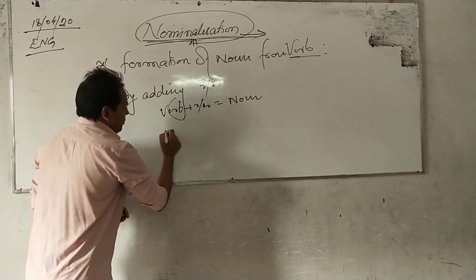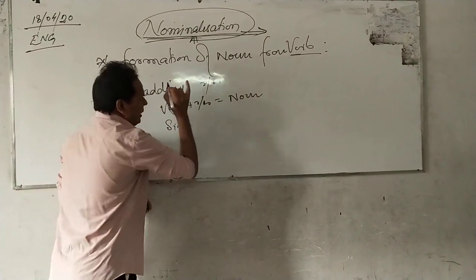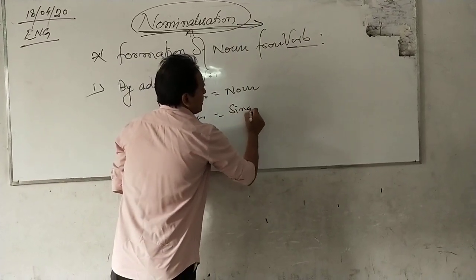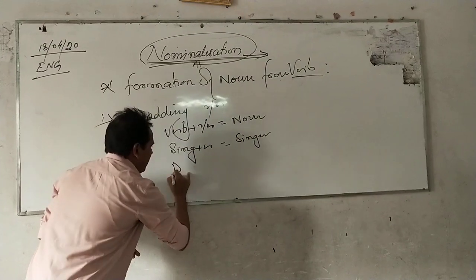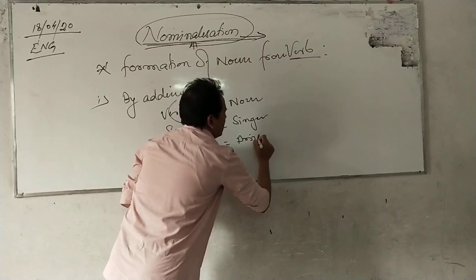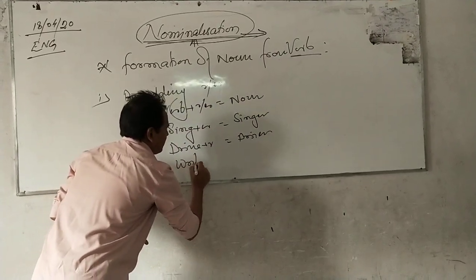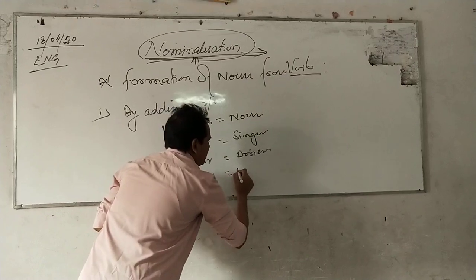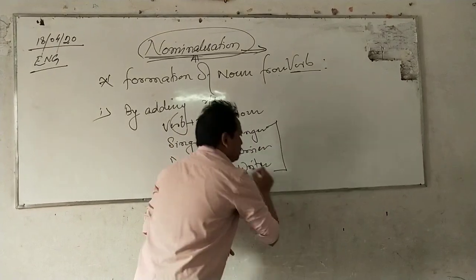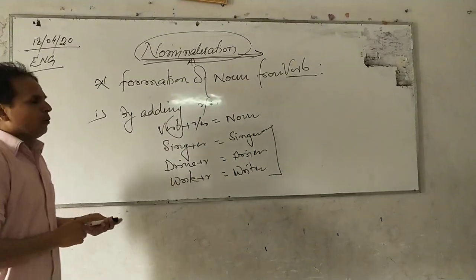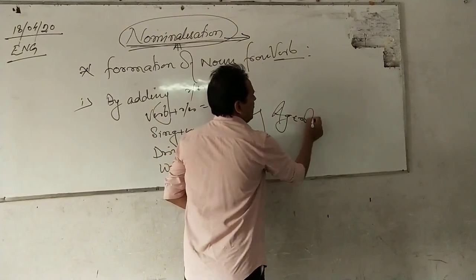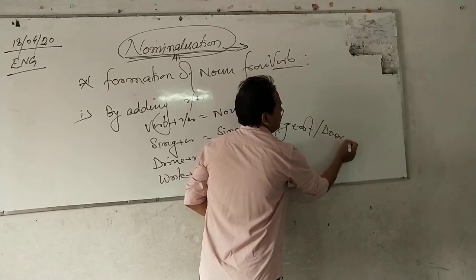Here you can see, add er, we get singer. Dry, we add r, we get drier. Write, we add r, we get writer. So these all nouns which we have got by this method of nominalization are the agent or doer noun.